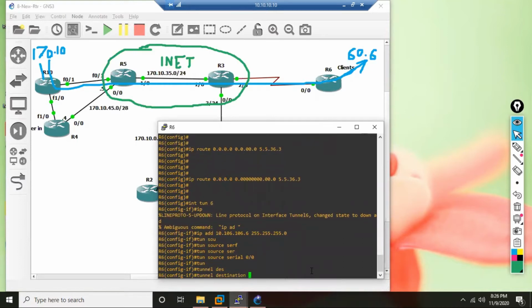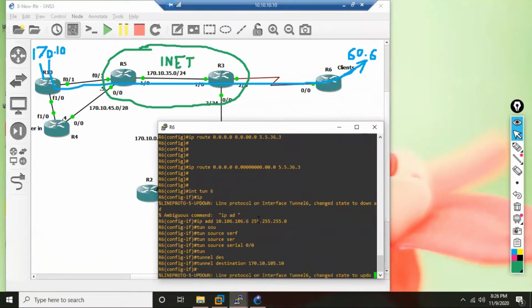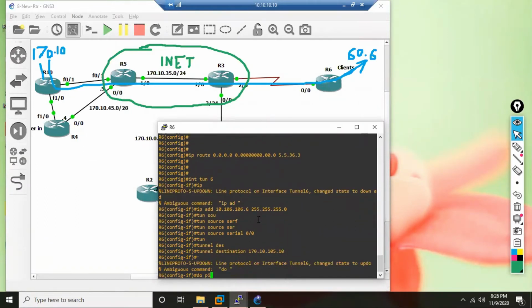R10's public IP. What is the public IP of R10? It is 170.10.105.10. And whenever you build a tunnel like this, the best thing is, before you do the tunnel, ping the public IP of the other end of the tunnel from your side.